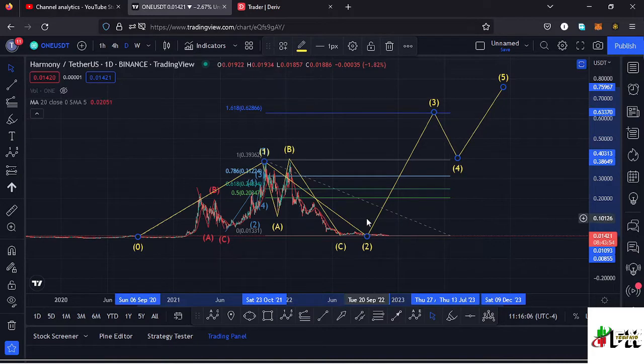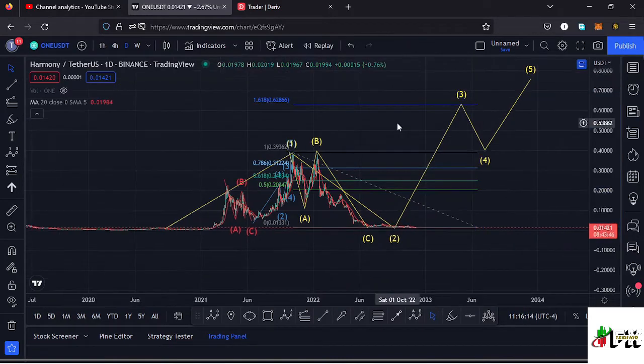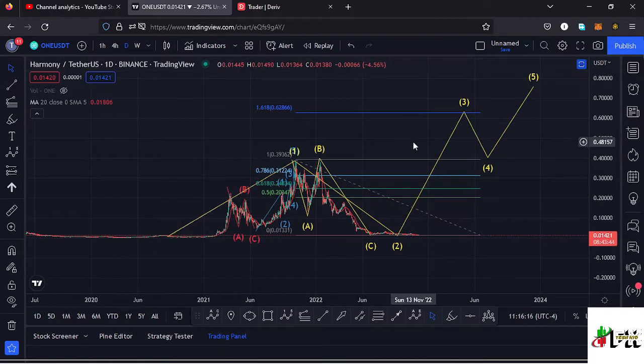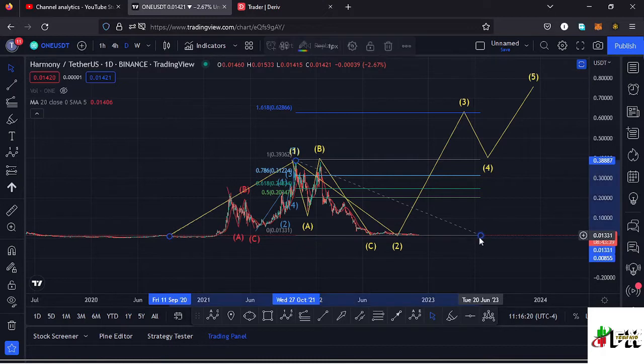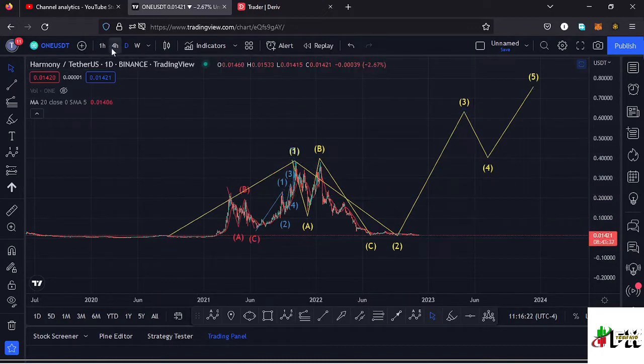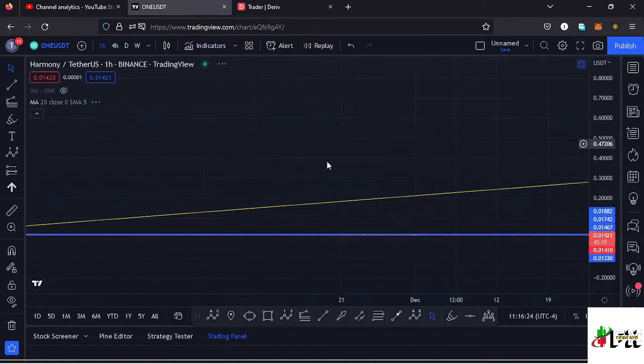Once we see a reversal in that impulsive movement to the upper side in the formation of this wave 3, that is the minimum that I would expect HARMONYONE to do, and that gives me the long-term scenario that I expect to play out here on the HARMONYONE chart. Getting to the short-term scenarios, I'll be giving you my analysis.